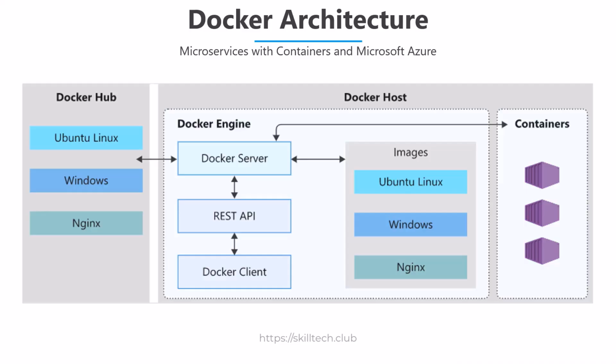Docker server is the main part of this architecture because this server is responsible for taking care of all the container creations, all the image building process, and all the integrations which you are doing with the images from Docker Hub. Docker server is going to do all the work based on the instructions which you have given via the REST API through the Docker client.